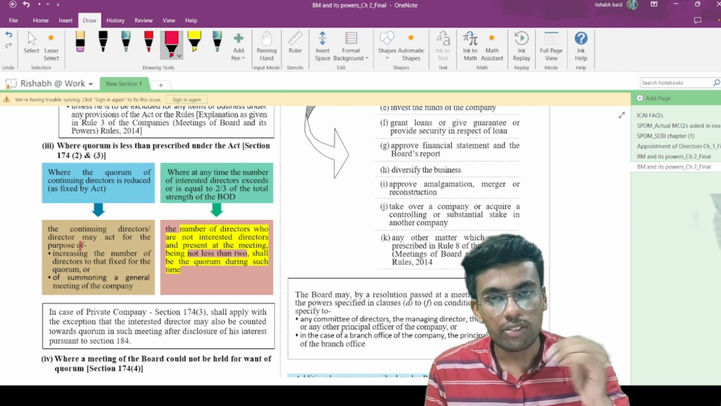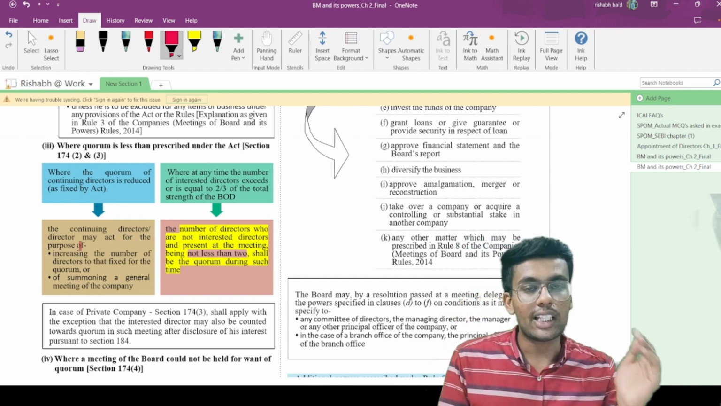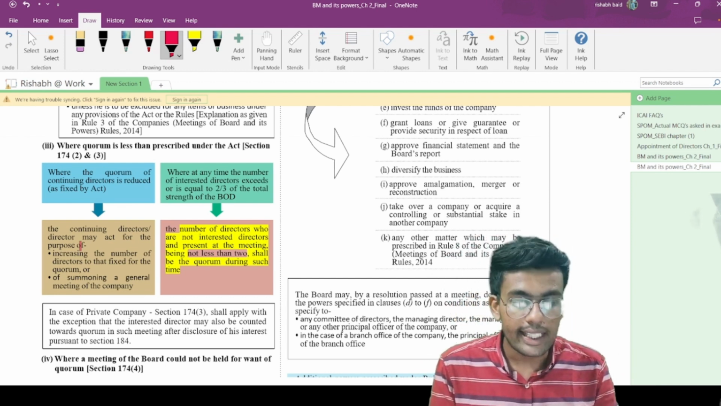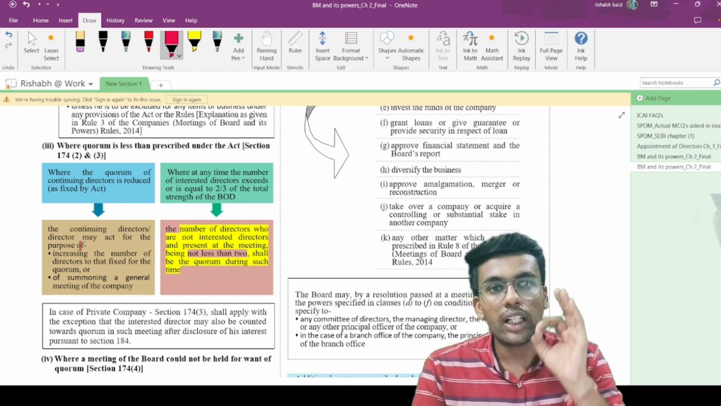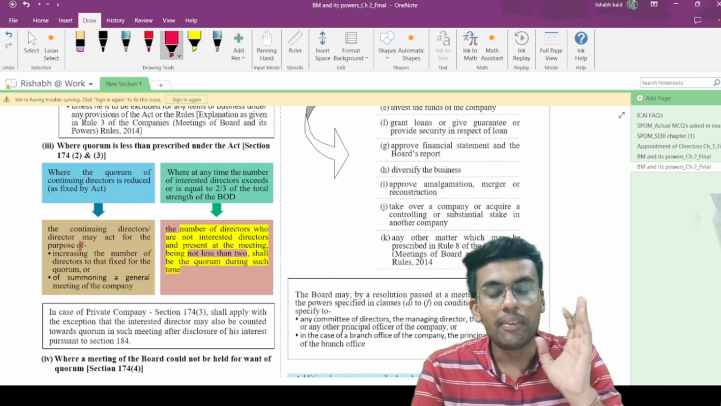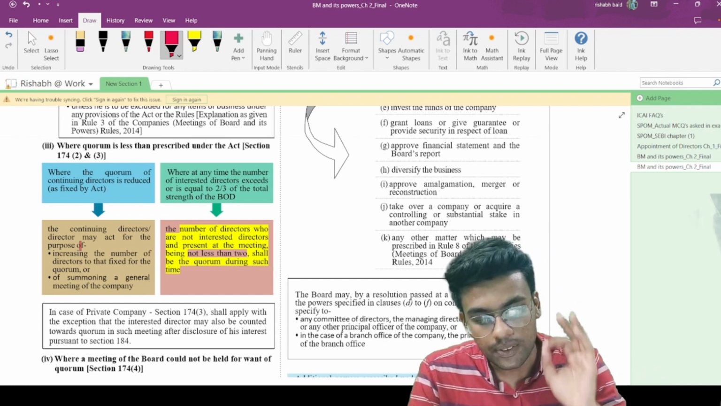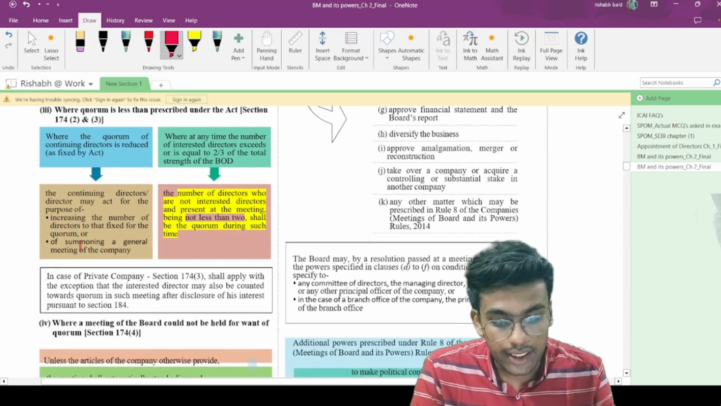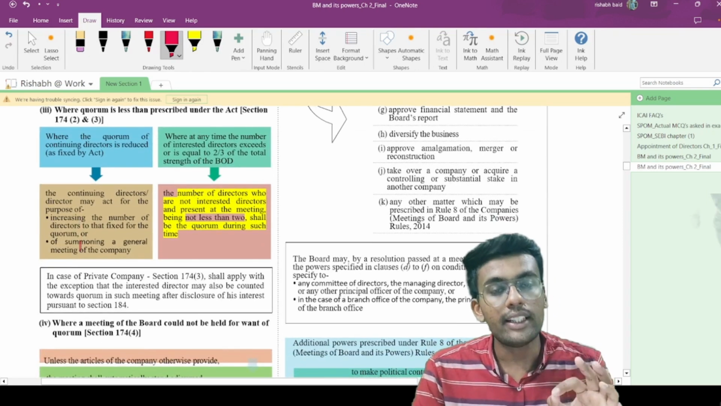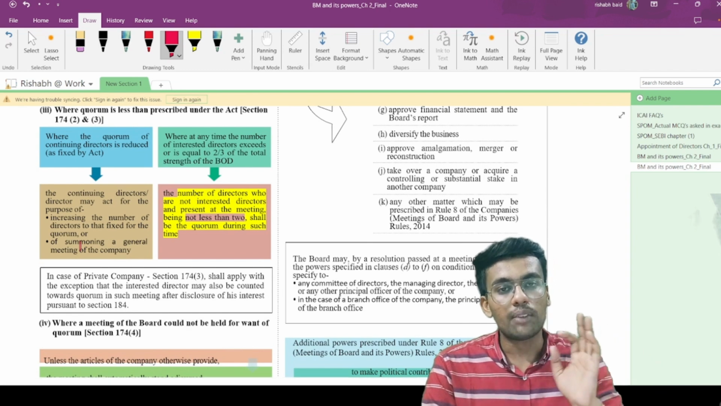Interested director provisions we will be reading subsequently; sections 183 and 184 talk about interested directors. So in any meeting, if the interested directors are more than 2/3, then the quorum shall be in accordance with section 174 subsection 3. So what does this say? The number of directors who are not interested and are present in the meeting shall be considered for the purpose of quorum.